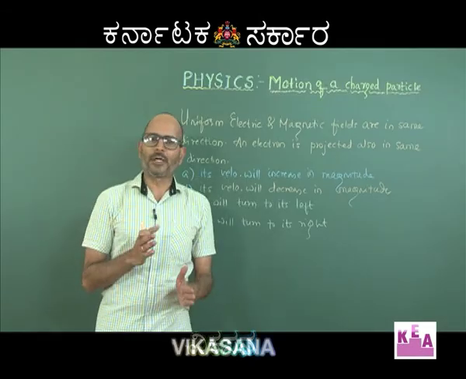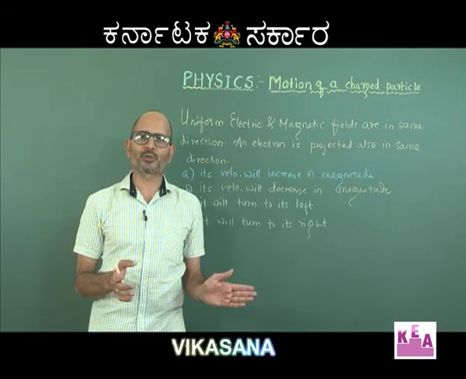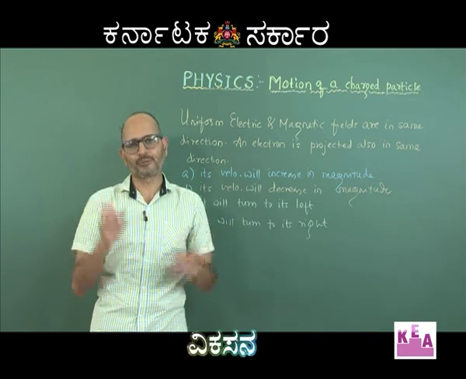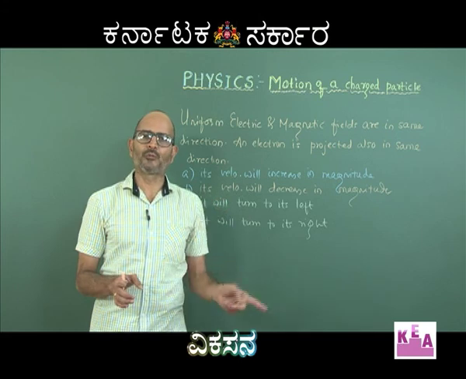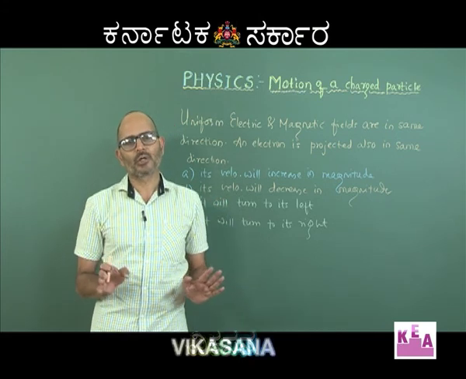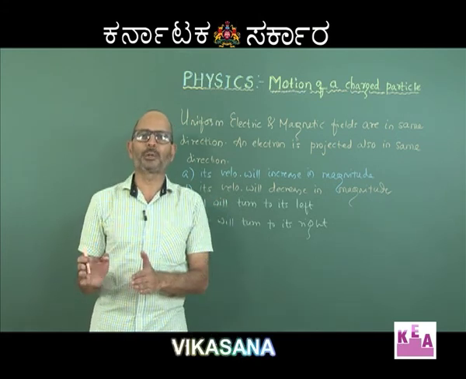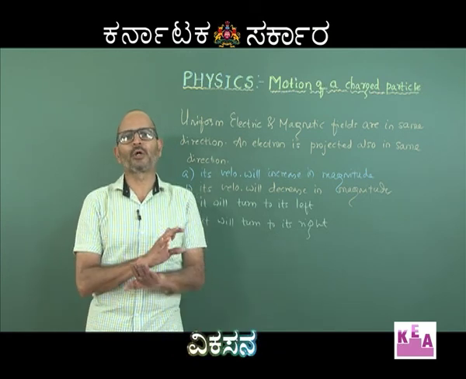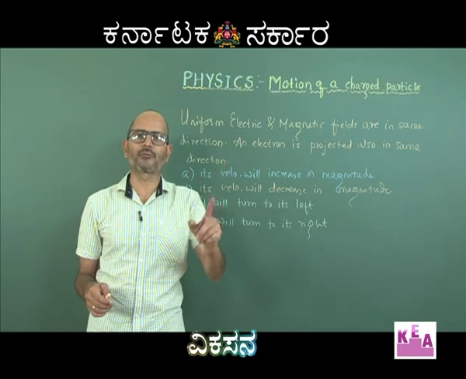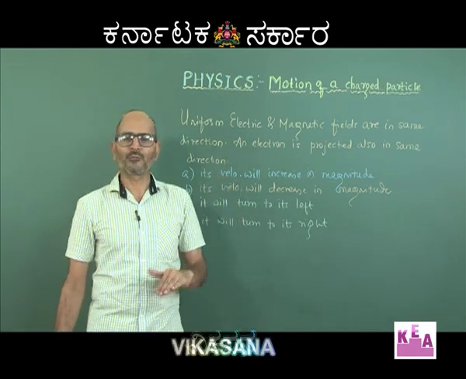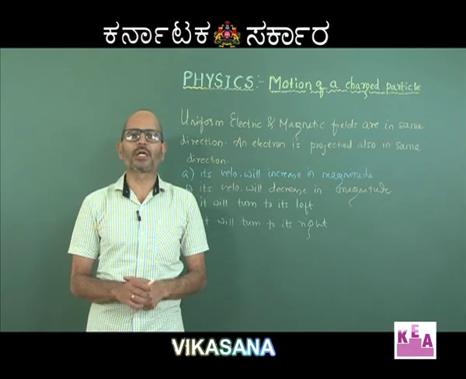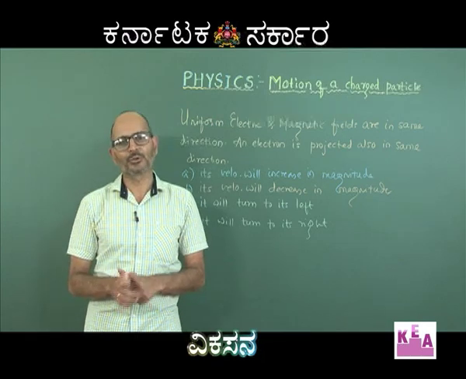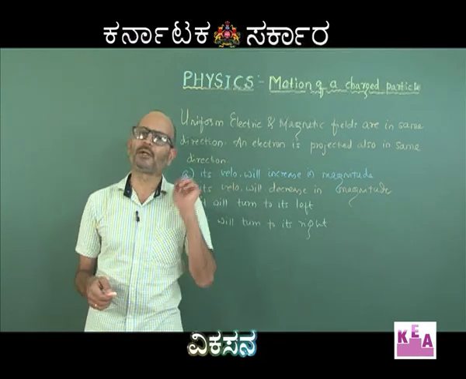Now, there is a combined electric and magnetic field, and you have projected the charged particle, whether it's an electron or proton, in the direction of the magnetic field itself. So the angle between velocity and magnetic field is 0, and the force experienced by the charged particle due to the magnetic field, being given by the cross product, has sin 0, which is 0. Therefore, it will not experience any force due to the magnetic field, right? But for the charged particle to experience the force due to the electric field, it is not important whether the charged particle is at rest or moving. So it will definitely experience the force due to the electric field.